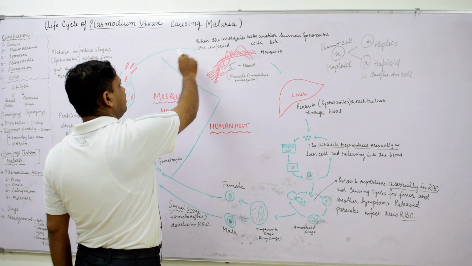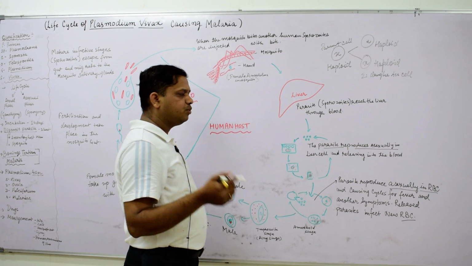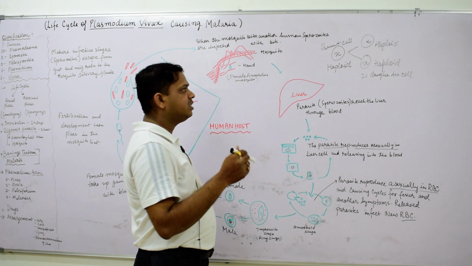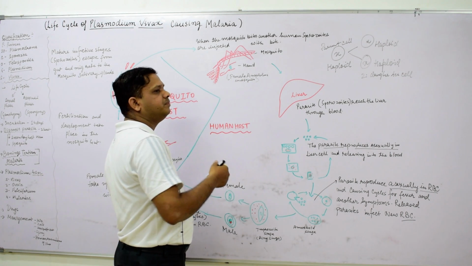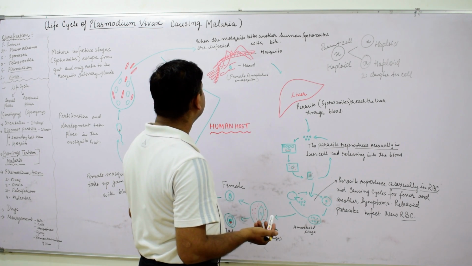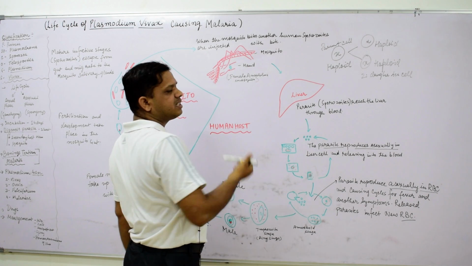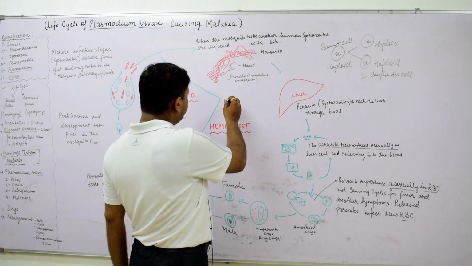From the gland, when the mosquito bites a human body, it secretes a particular antihistamine type of chemical, and with that fluid the sporozoites also come inside the human body.